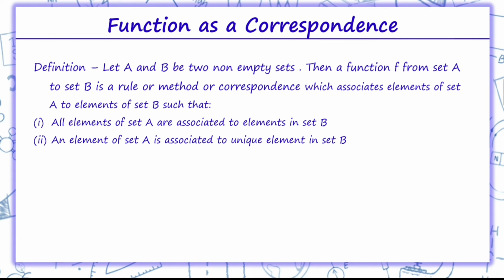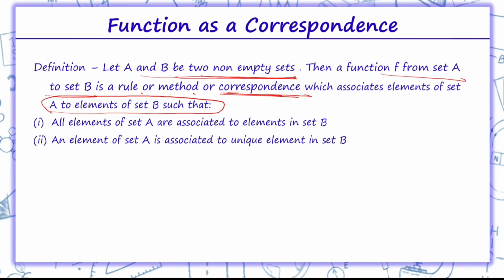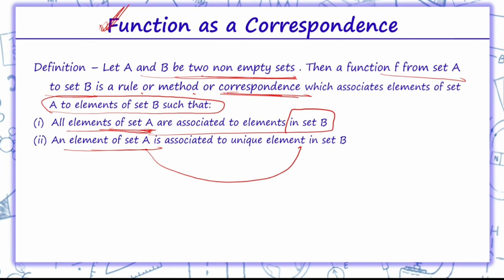Coming on to function as a correspondence. Now let's suppose A and B are two non-empty sets, then a function f from set A to set B is a rule or method or correspondence which associates elements of set A to elements of set B. If we are talking about a function, it is necessary that all elements of set A are associated with elements of set B, and all elements of set A are associated to a unique element of set B. If these two conditions are not fulfilled, then it is not called a function.